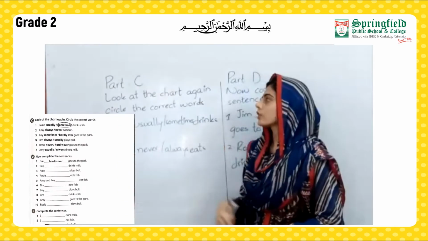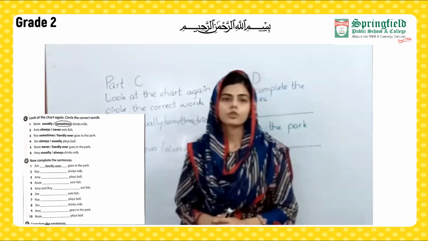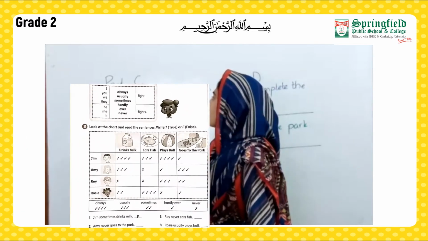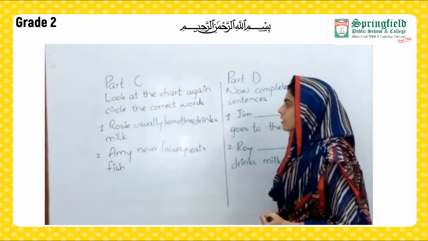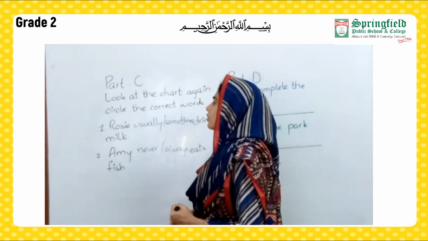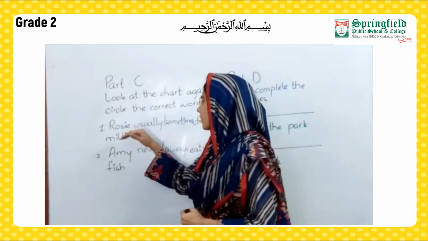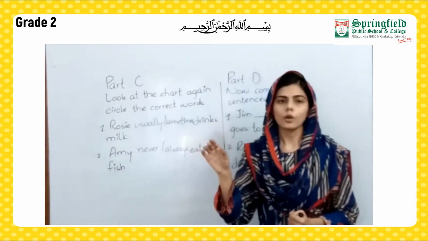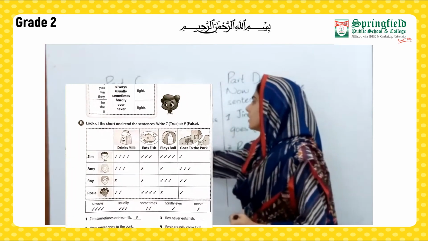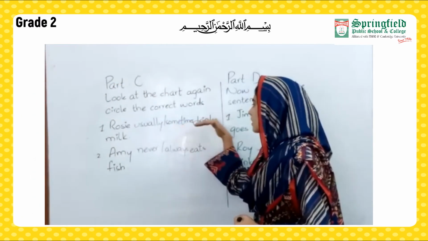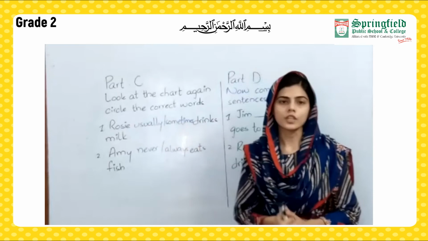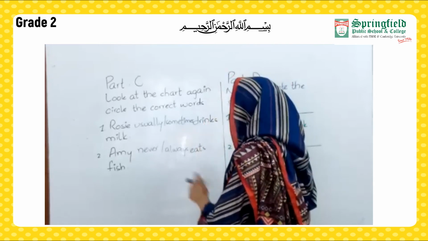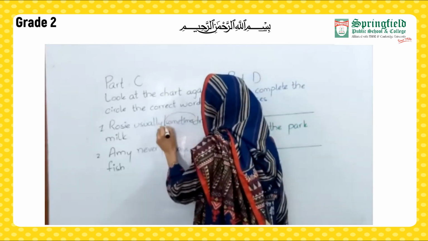So students, here we have our part C and part D. For these parts also, we have to focus on the chart that is given above part B, as we did previously. Now for part C, look at the chart again and circle the correct words. The first one is Rosie. Move towards the column where Rosie is written, and then Rosie usually, sometimes drinks milk. See in the column of drinks milk how frequently Rosie is drinking milk. As Rosie sometimes drinks milk, I am going to circle sometimes.